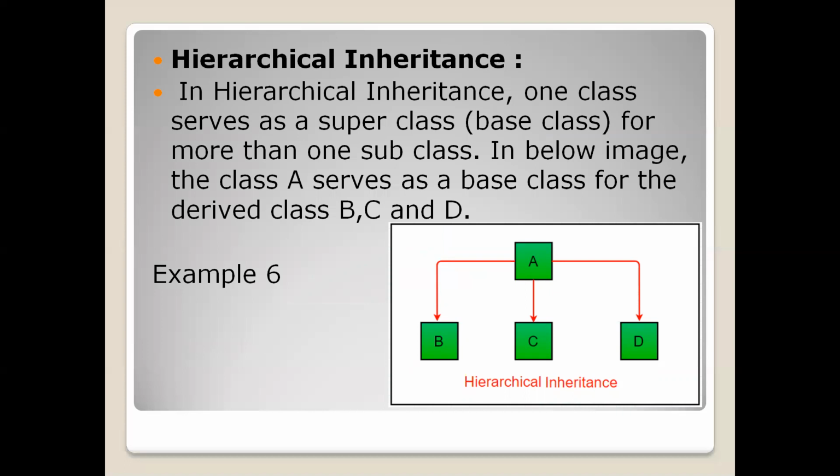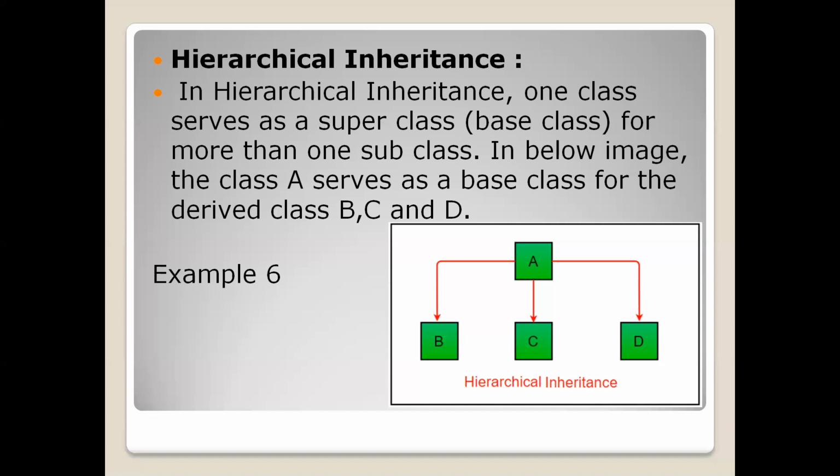That is called multiple inheritance. But in hierarchical inheritance, if you observe, a single class has more than one child class. If you observe the picture in the bottom right corner, there are four classes, A, B, C, D. A is the parent class for B, A is the parent class for C, and A is the parent class for D.